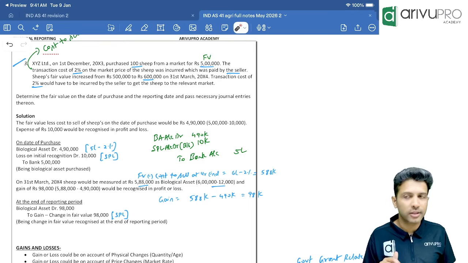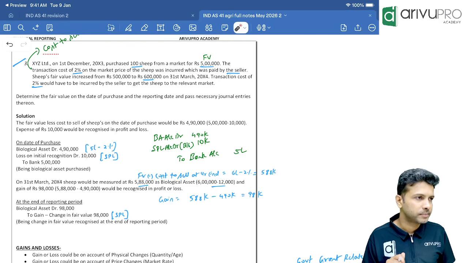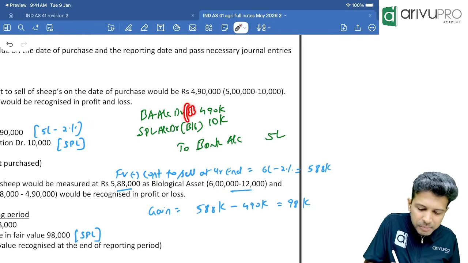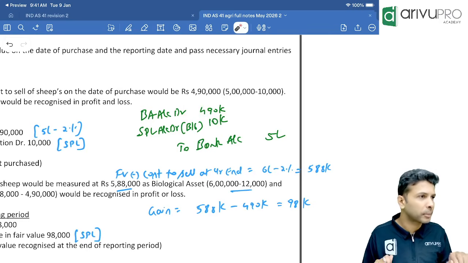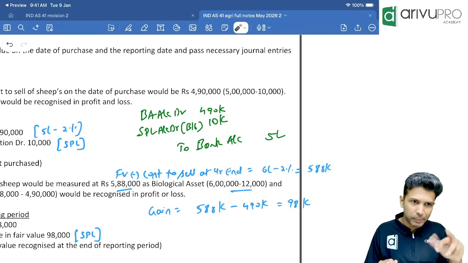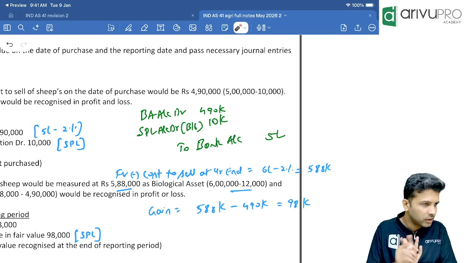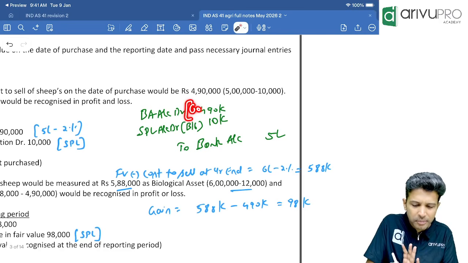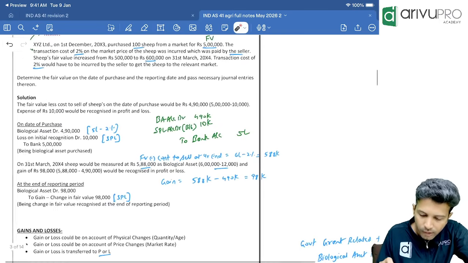We will see the next question. You need to pass the entries separately. For biological assets, you can write biological assets in bracket my sheep, in bracket my goat, in bracket my cow. Like that you can present. Yes, if you have multiple classes of biological assets, you need to show all. Entry needs to be passed separately. The presentation is the same: biological assets in bracket my cow. If you show it, that's enough.